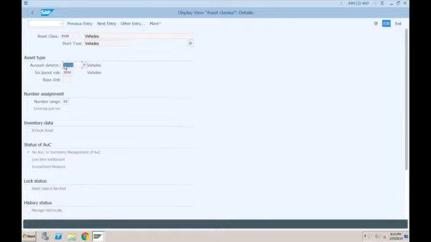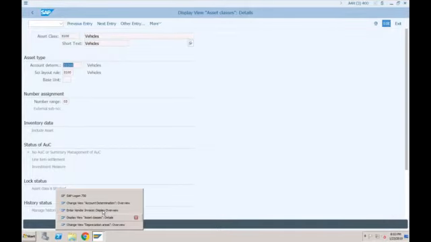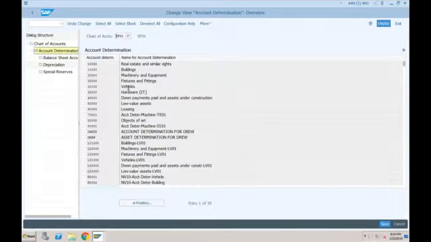Okay, now based on this account determination 31,000, we will go to this transaction AO90, which is the account determination transaction, and we will go with this particular account determination. And here there are different GLs which we need to maintain. We need to tell the system what will happen in case of depreciation posting, APC posting, and special reserves.